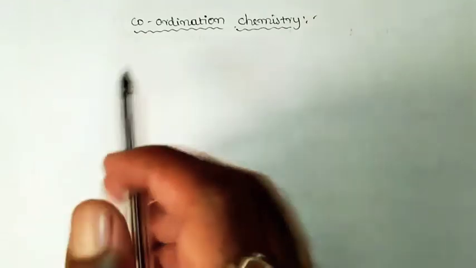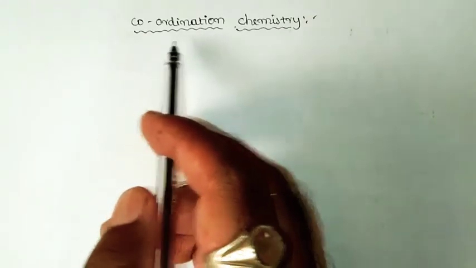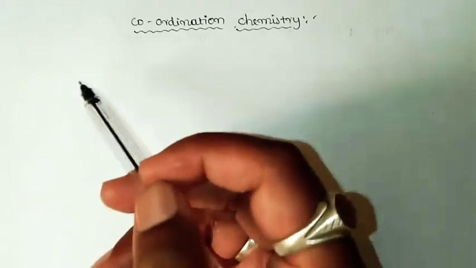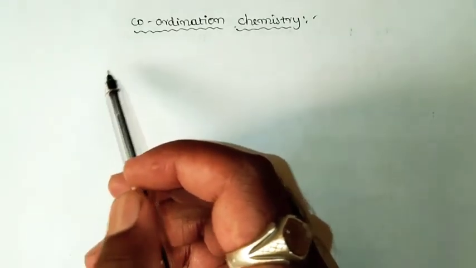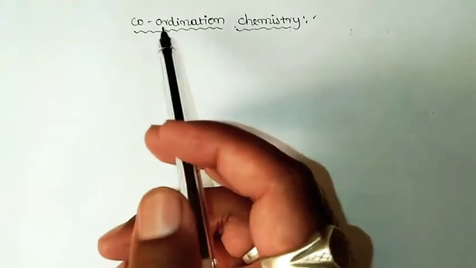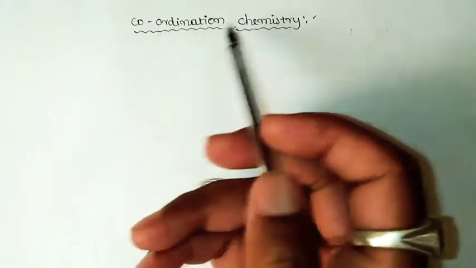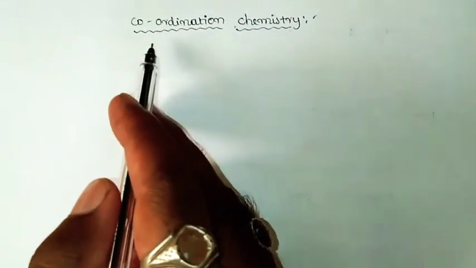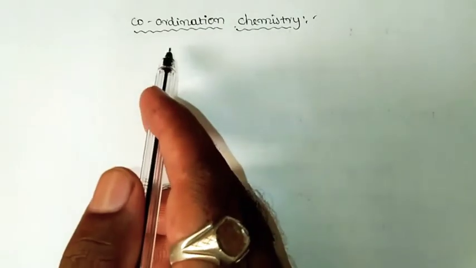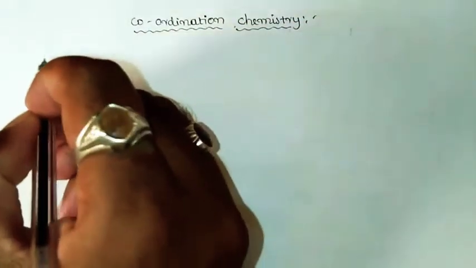In this video, we shall try to learn about the concept of coordination chemistry. It's a very important concept in the field of inorganic chemistry, and the most important research nowadays is going on regarding coordination compounds and their characterization. If you come to the main basics of coordination chemistry, consider a simple ionic compound, say